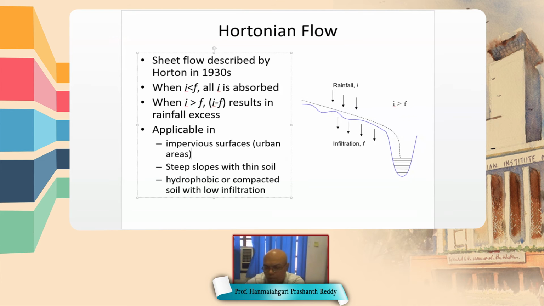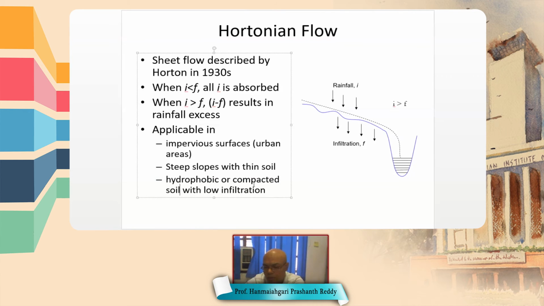Another place is compacted soil, where the voids are closed, so water cannot infiltrate.